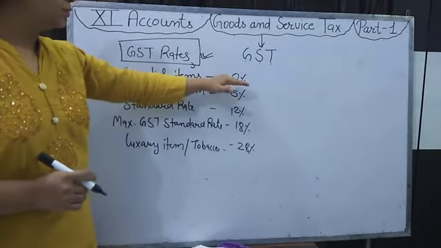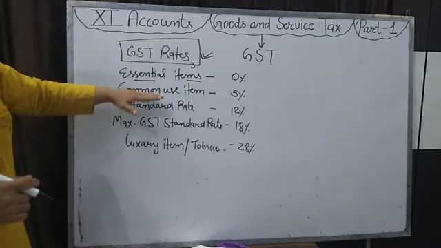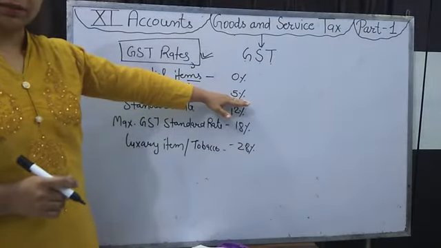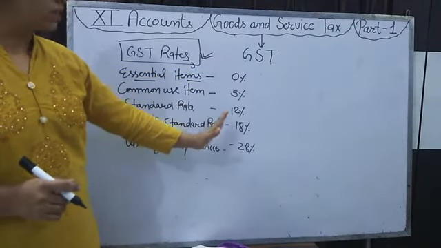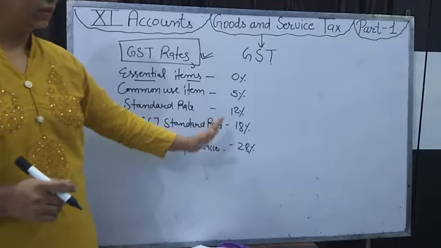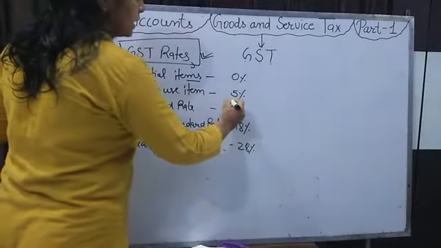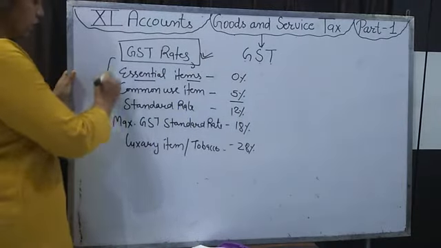On those items, the GST rate is 0%. For common use items, it is 5%. You only have to learn this for your knowledge, otherwise in the question the rate is given. You have to give in the question how much the GST rate is on those goods. It can come for a 1 mark question.